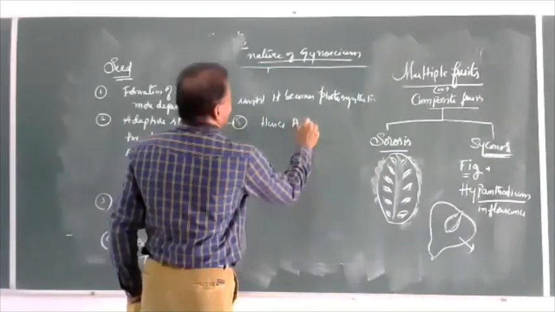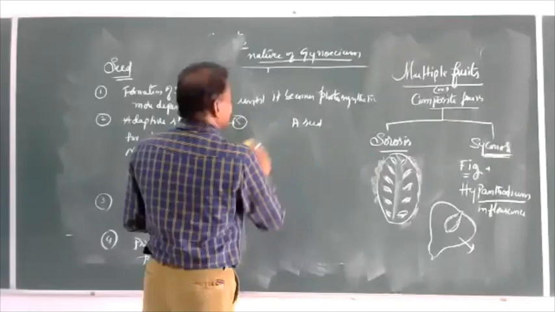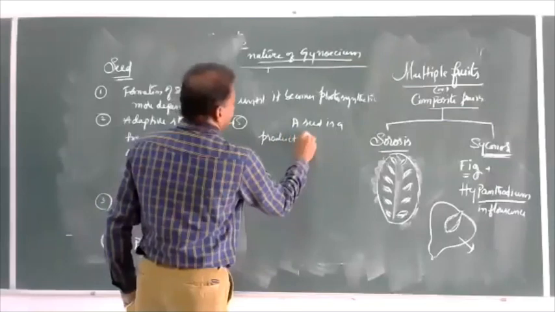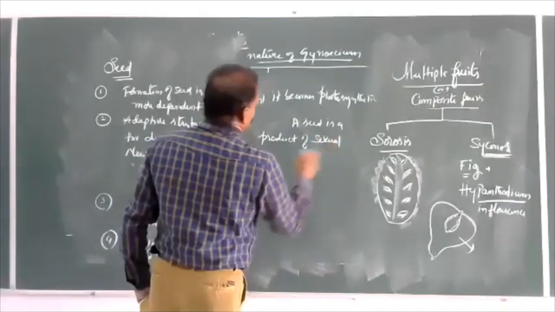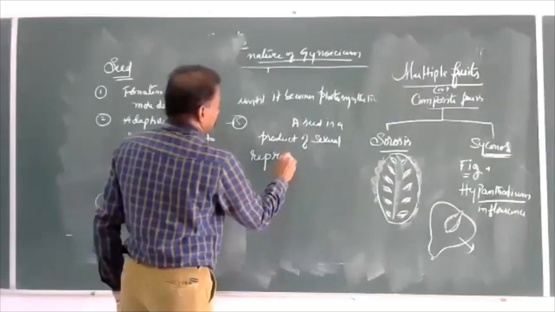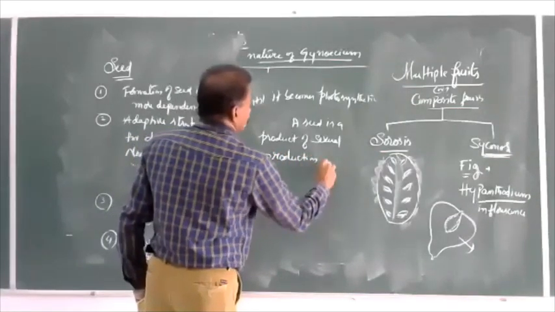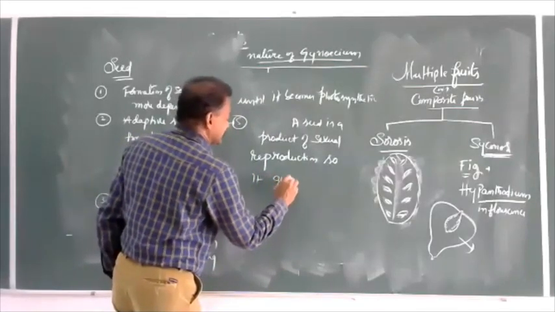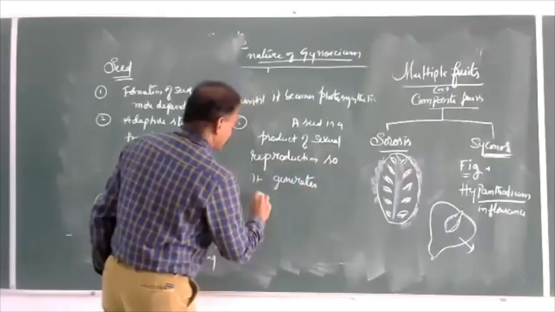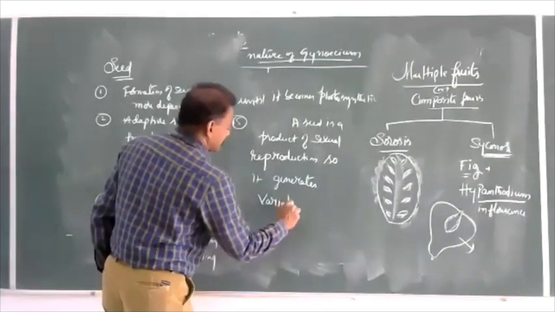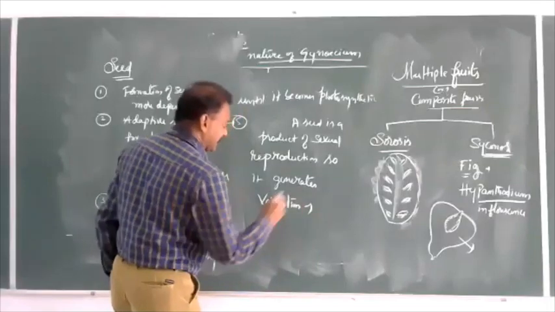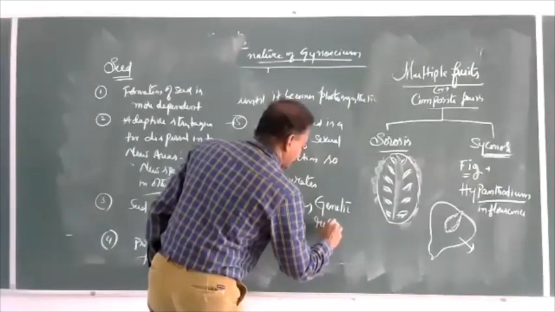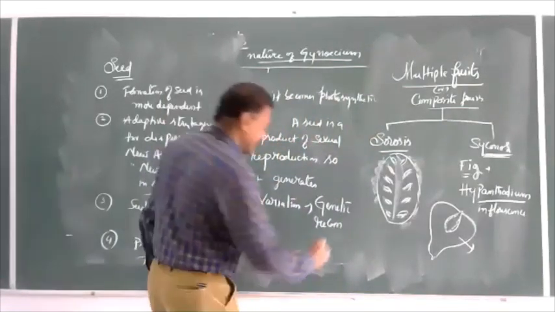Hence, a seed is a product of sexual reproduction. So it generates variations, which are called changes, genetic recombinations between two different plants.